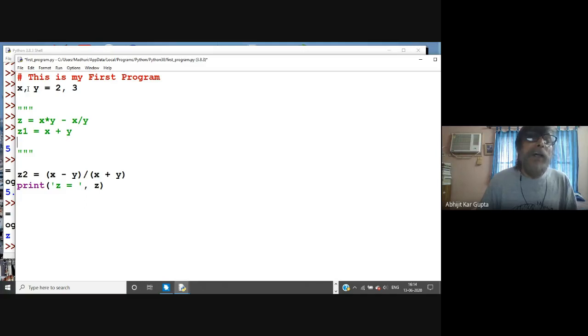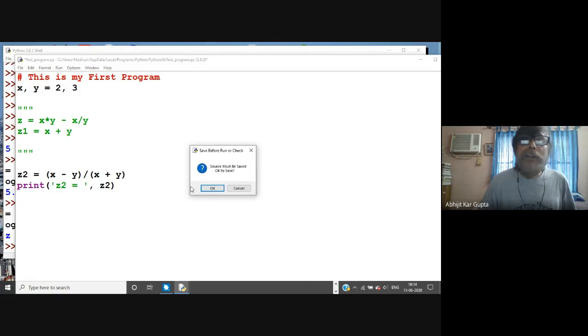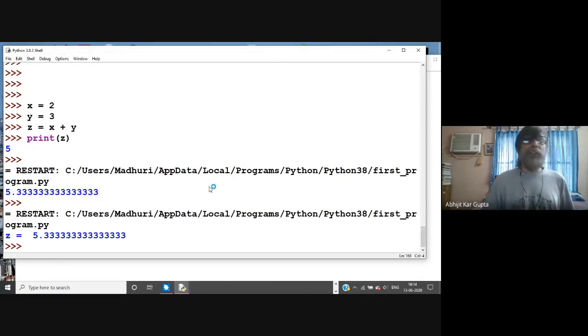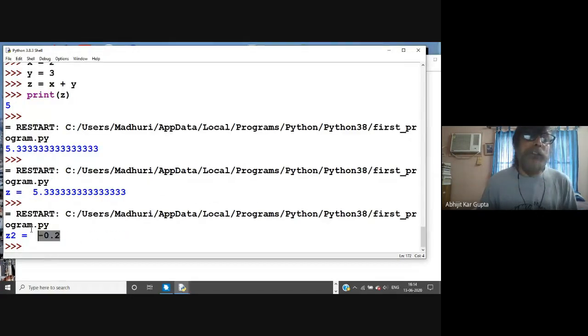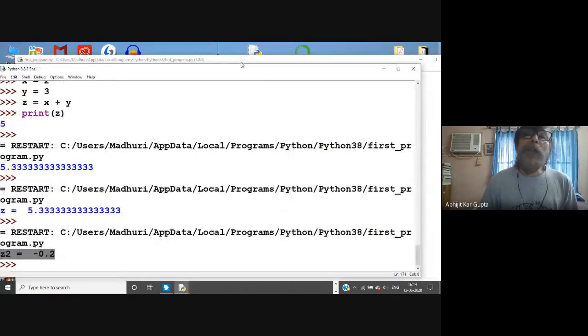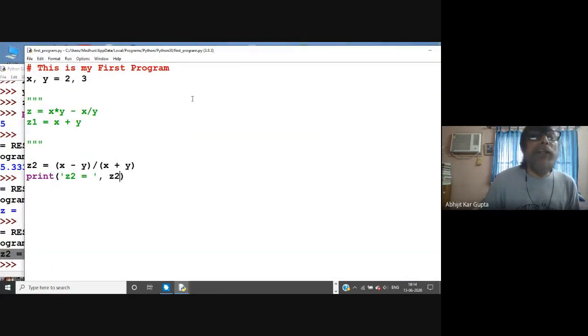So I have x, y, and I've calculated z2. I can write z2. I now write run, and you see z2 equal to minus 0.2. So here it is. This is how you write your Python script in a file.